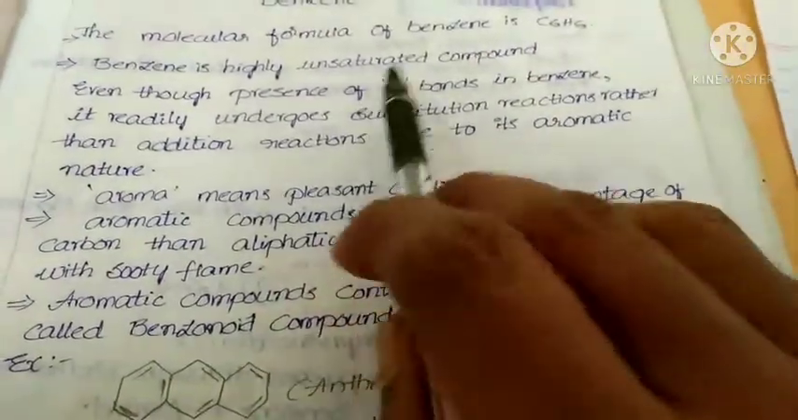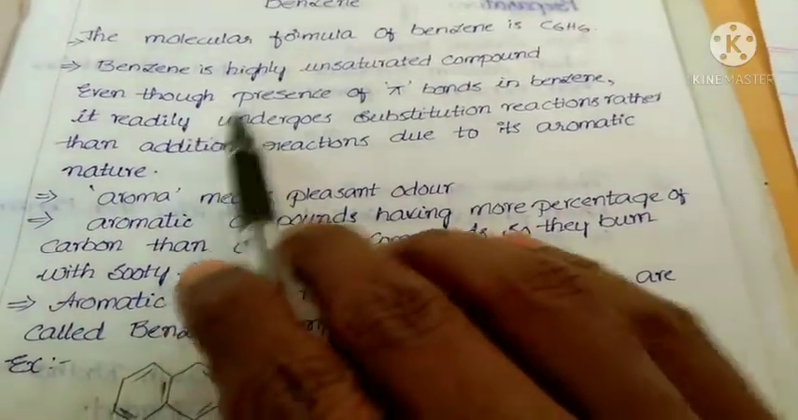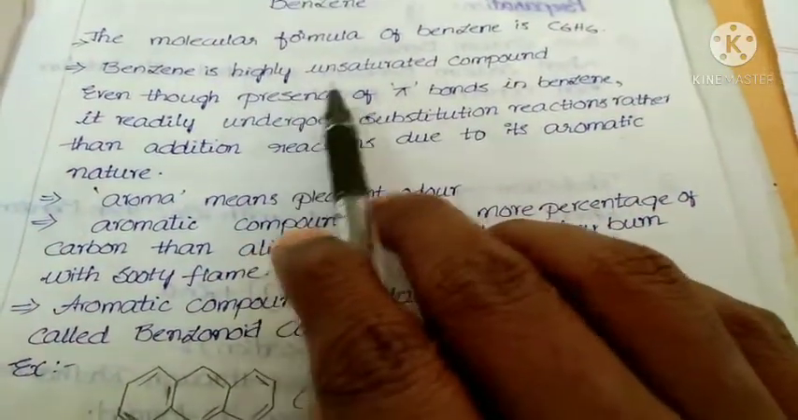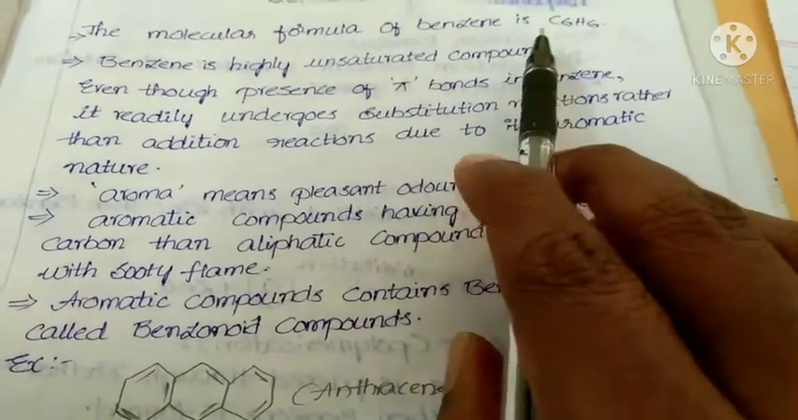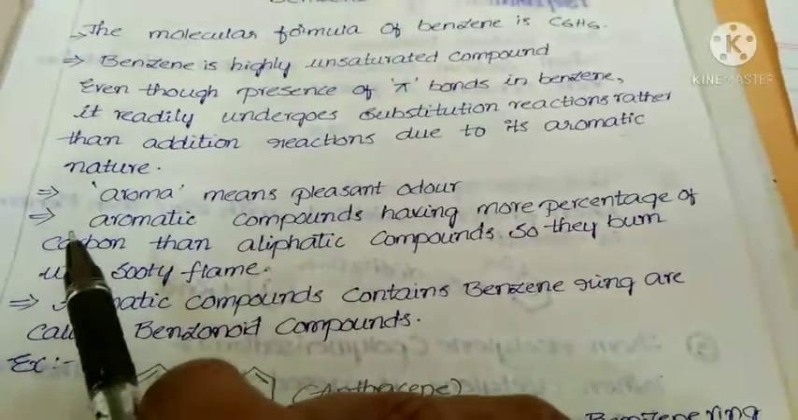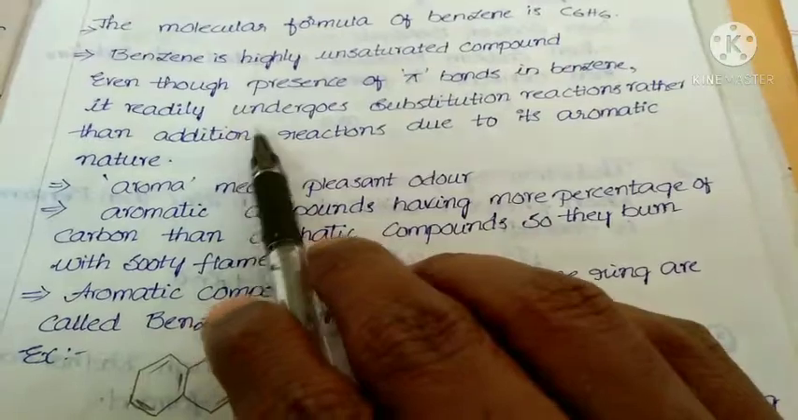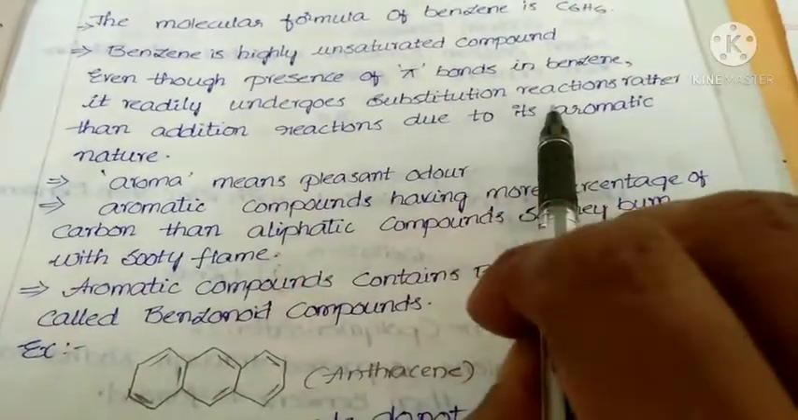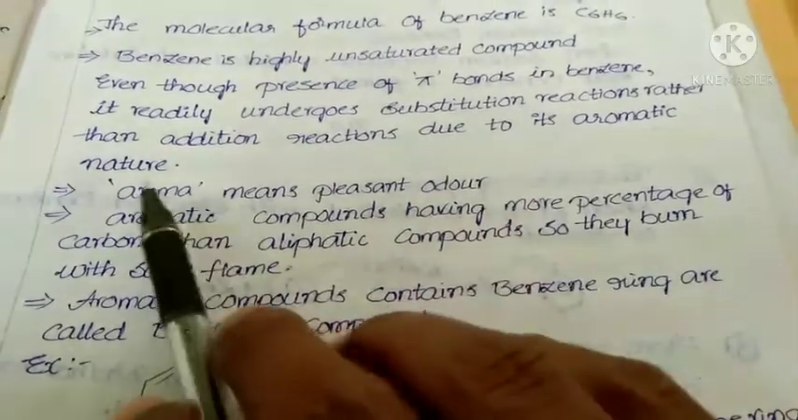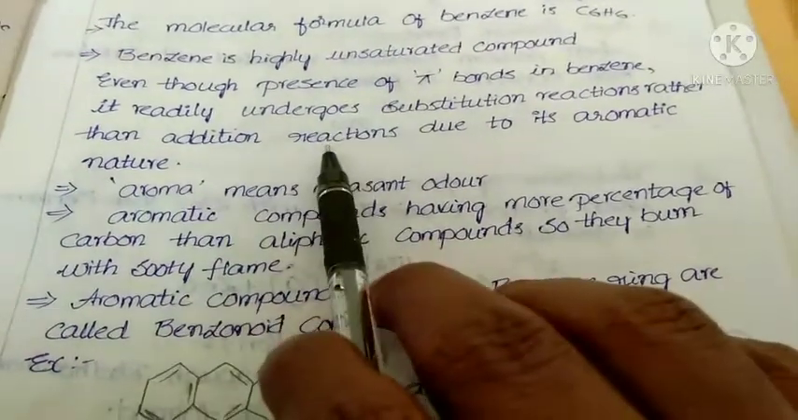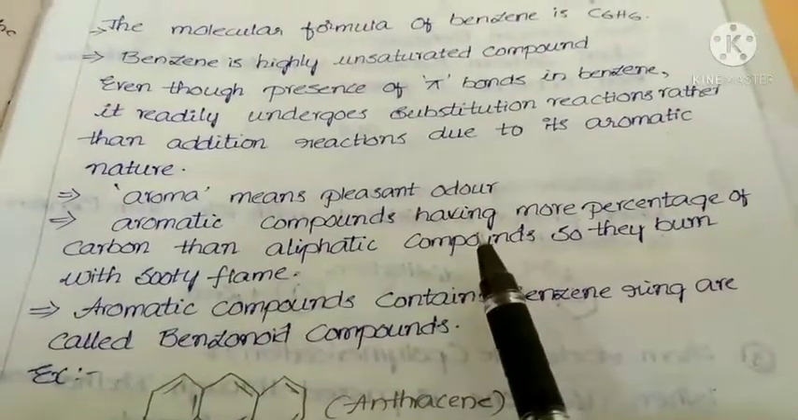The molecular formula for benzene is C6H6. As per the formula, it is a highly unsaturated compound. That means it contains a large number of double bonds and triple bonds. Even though pi bonds are present in benzene, it readily undergoes substitution reactions rather than addition reactions due to its aromatic nature. Benzene is an aromatic compound because it follows the 4n plus 2 pi rule.